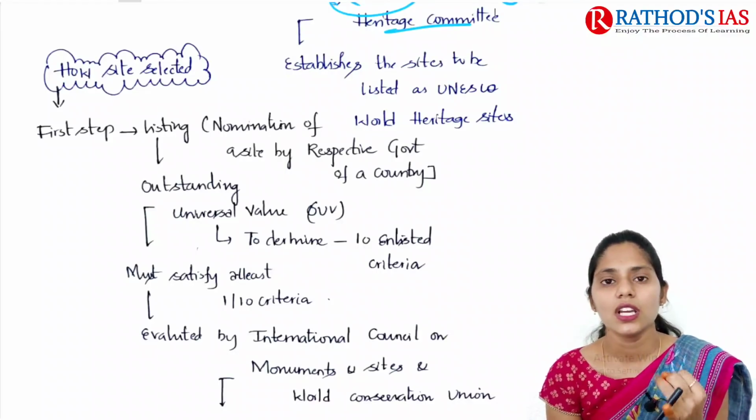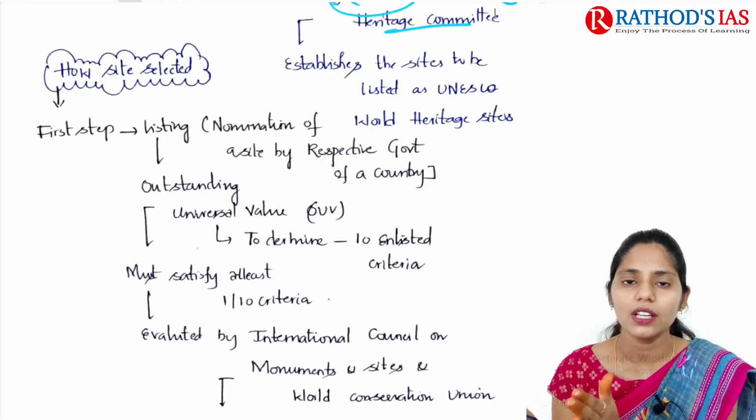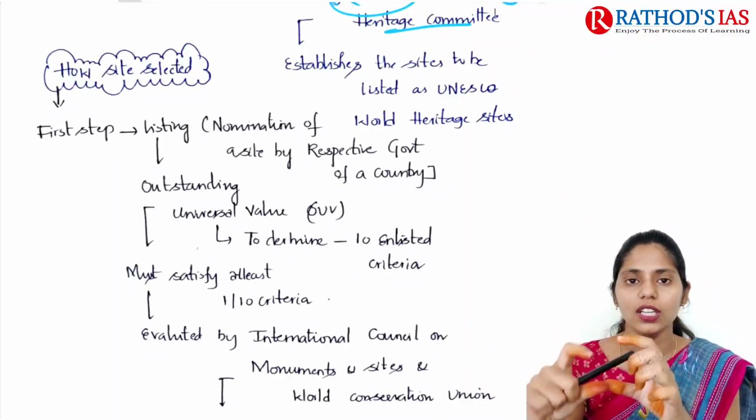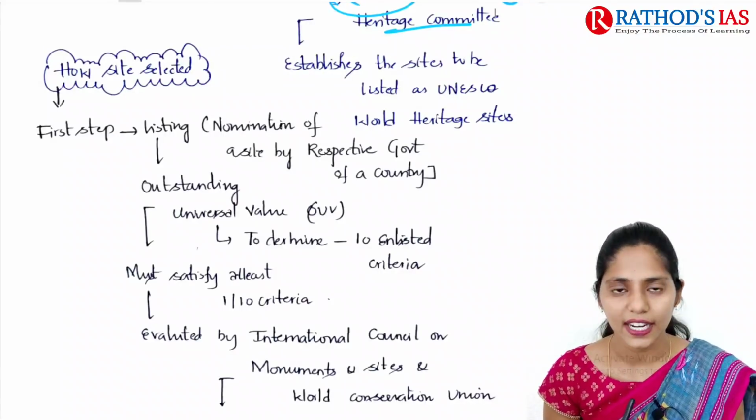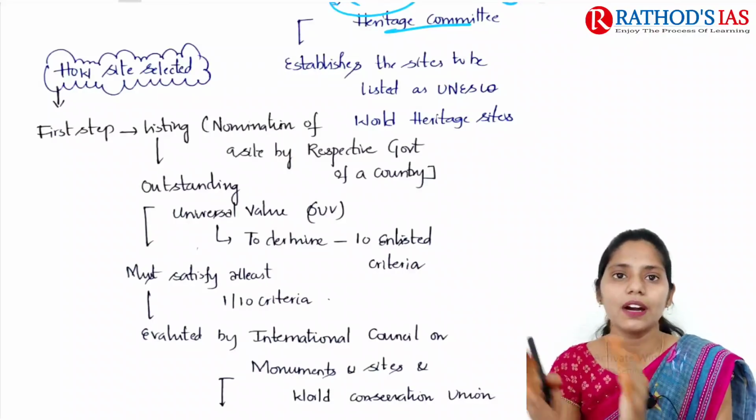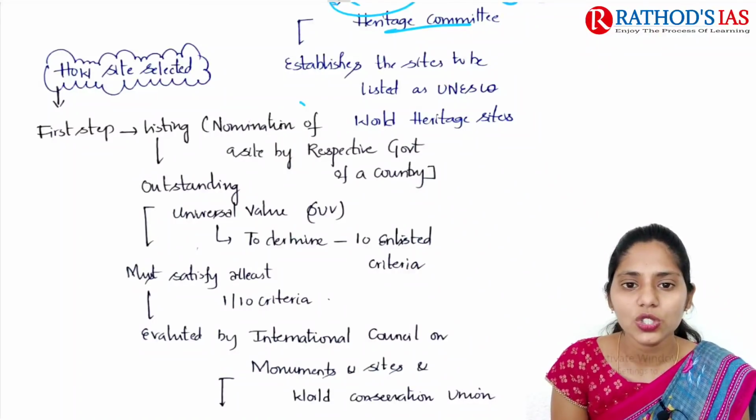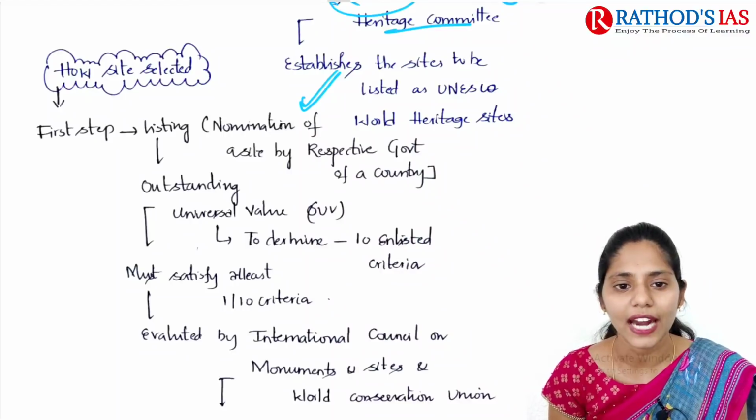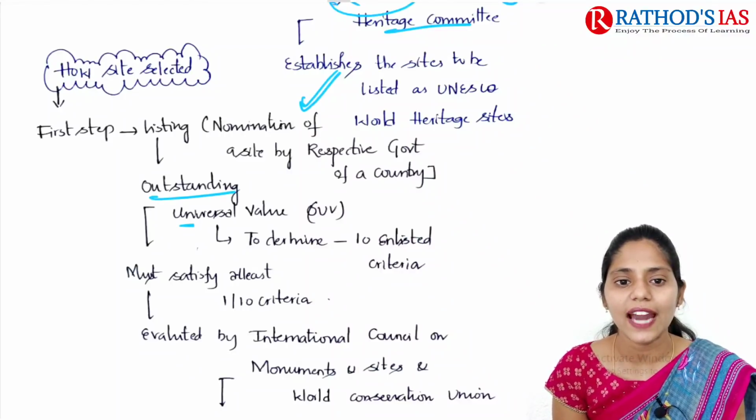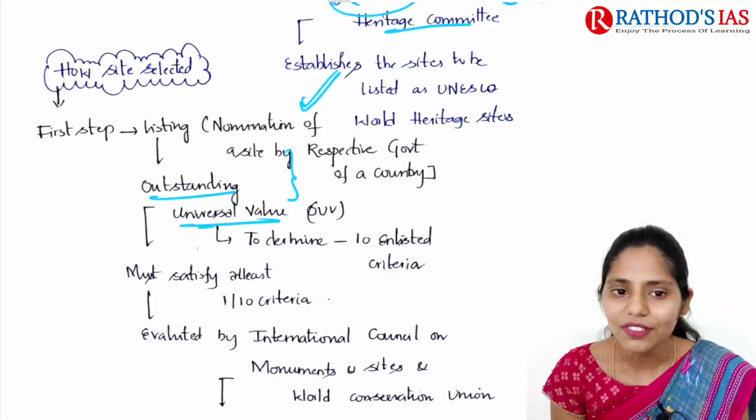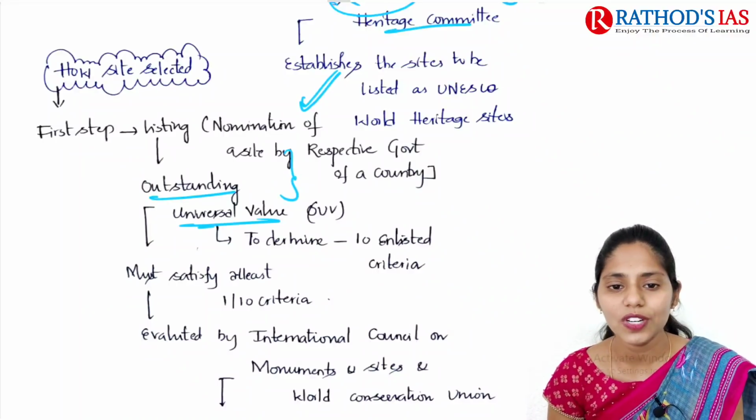So first, for example, if a country wants to make something a World Heritage Site, the nomination should come from that country. The nomination should be started by the respective government of that country for a site having outstanding universal value. So how can we say it has outstanding universal value?